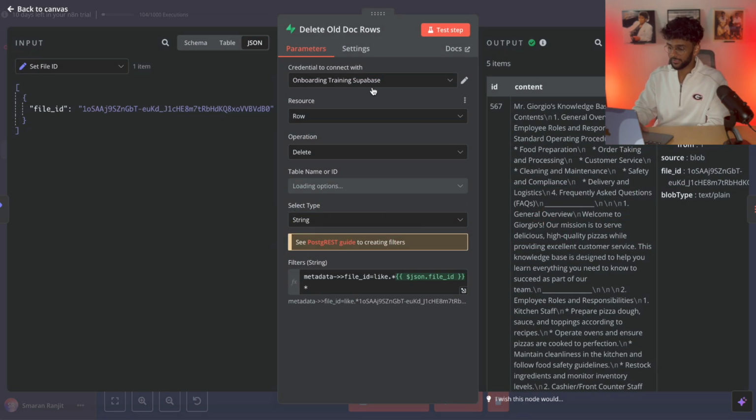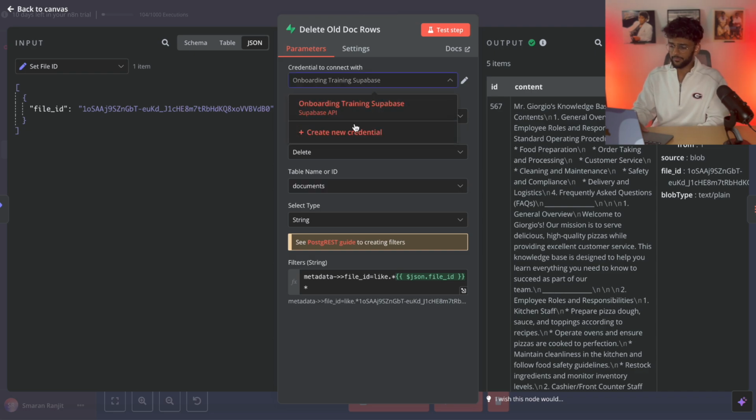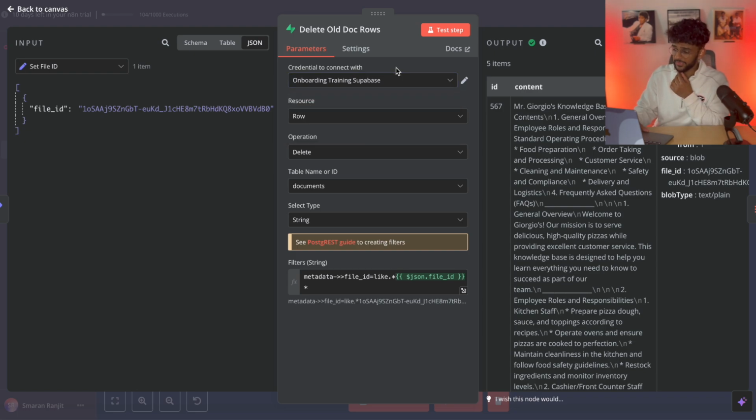So pretty simple here. Again, setting up the data, the hardest part might be setting up the Supabase itself. So I can make another video on how to do that. But once you've got that set up, again, it's available in the documentation. It's good to read documentation to figure out how this stuff is done.